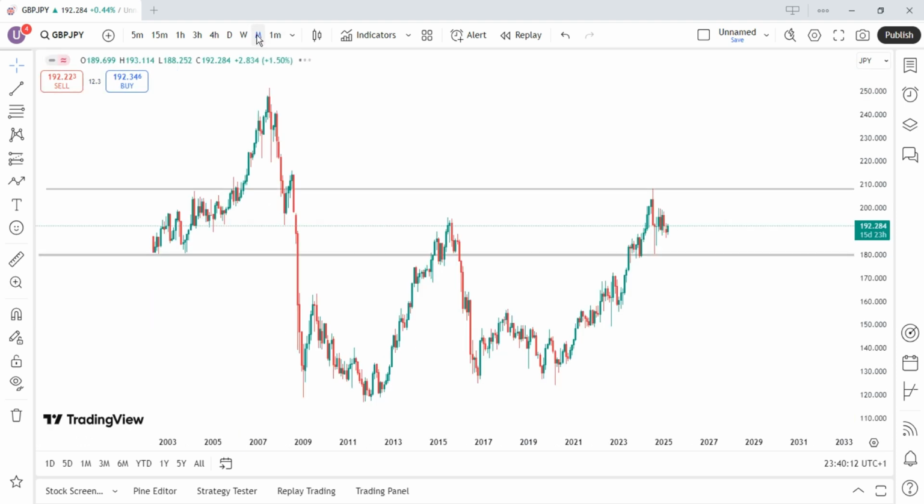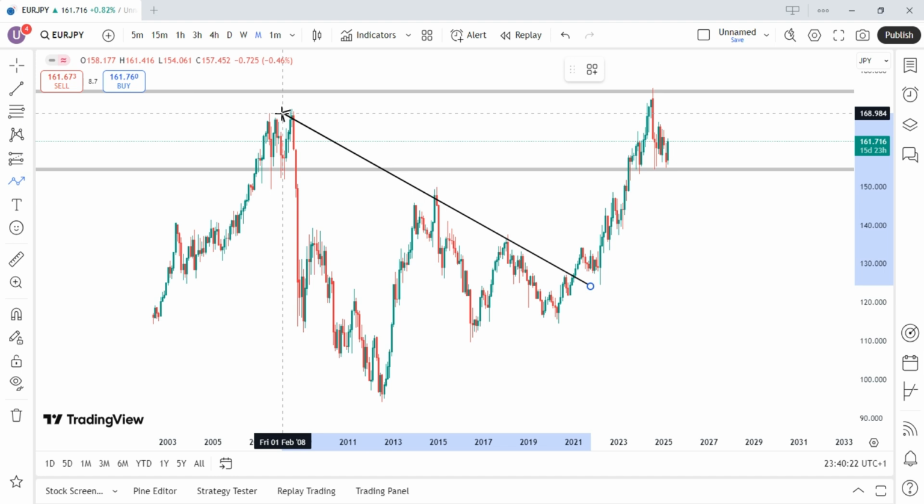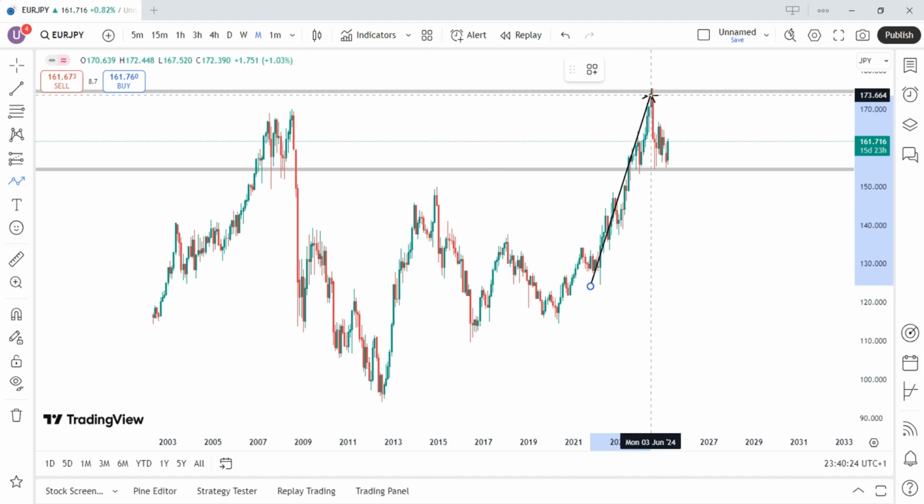So the next pair in line is Euro JPY. Euro JPY on a monthly time frame is bullish. You can see we created a higher high, breaking and closing above here. Higher high, higher low, we are moving up again. So monthly we are bullish. Let's see what is happening on a weekly time frame.